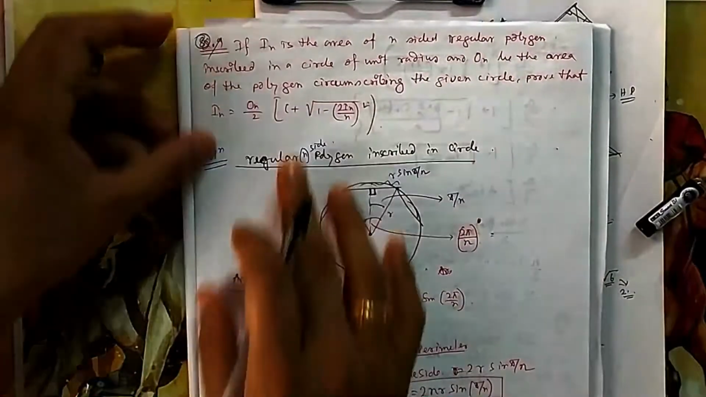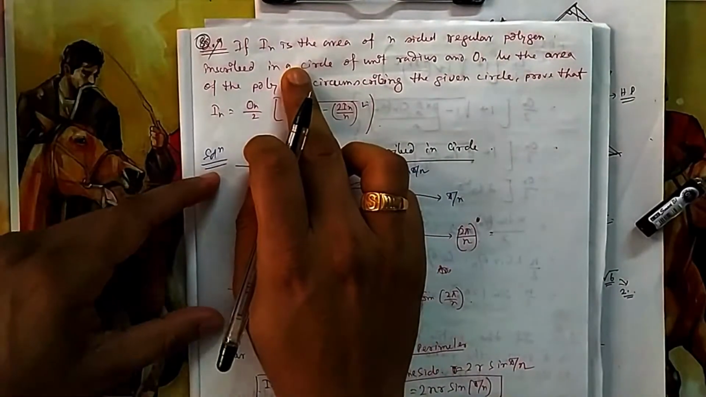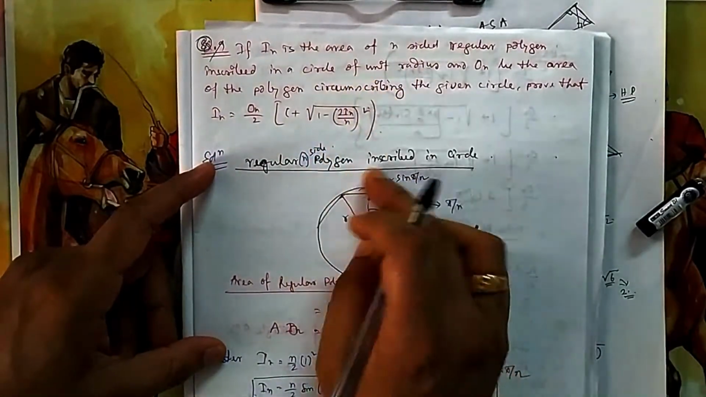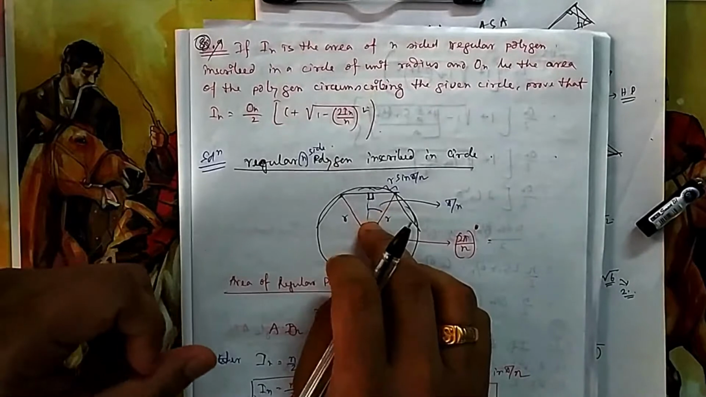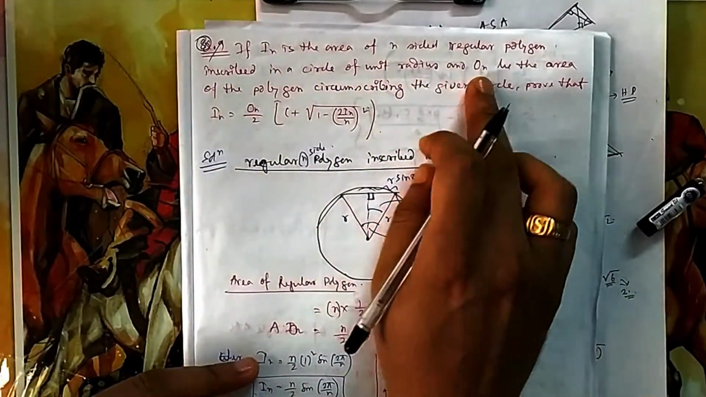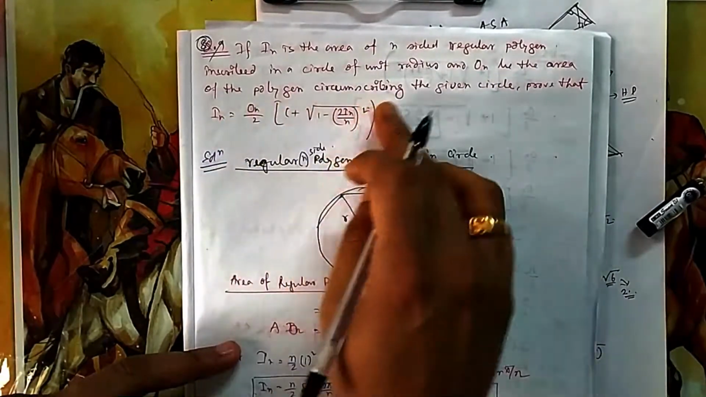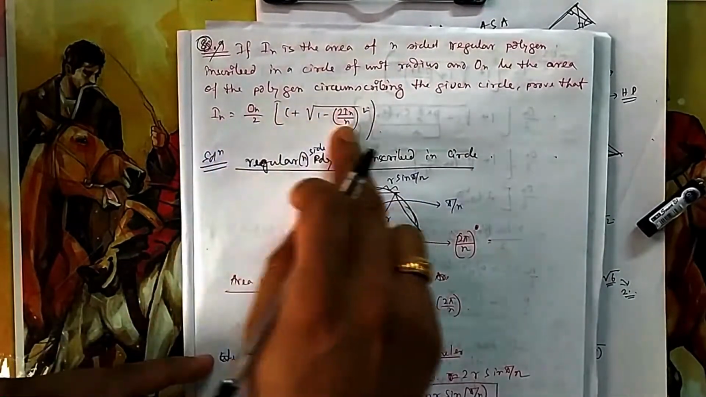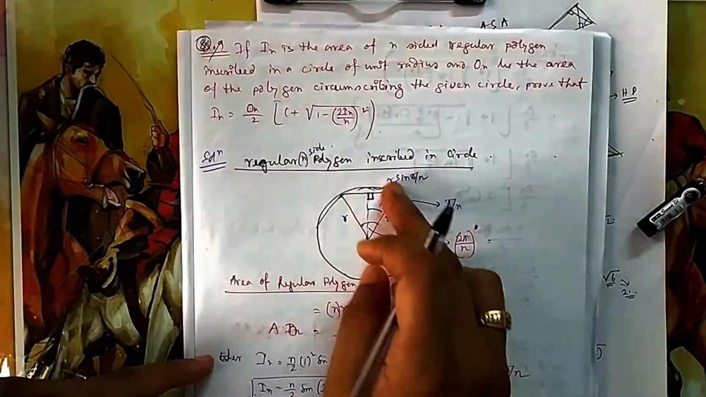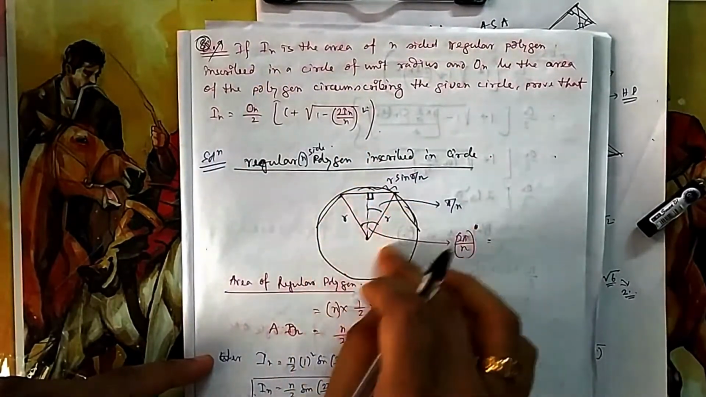Now if you see question number 8, what they are asking: if IN is the area of the n-sided regular polygon inscribed in a circle of unit radius, ON is the area of the polygon circumscribing the given circle, prove that IN is equal to this. We have already drawn something of an n-sided regular polygon in JEE Main. So what is IN? IN is the area of the regular polygon inscribed in a circle.